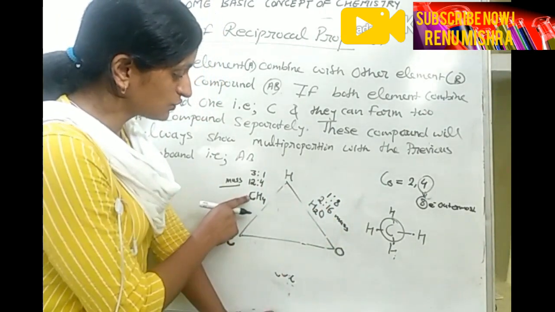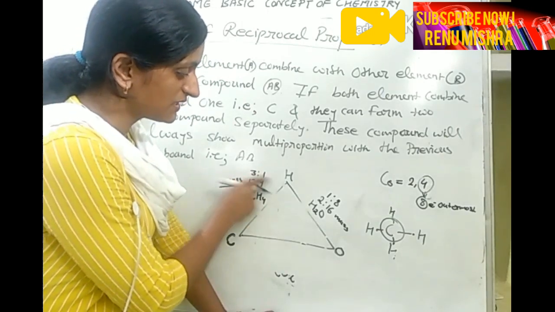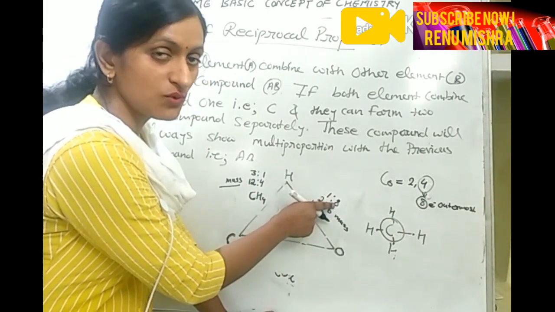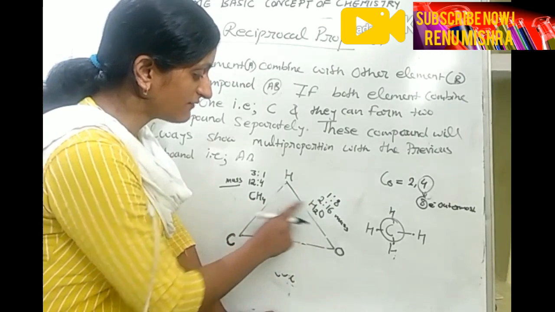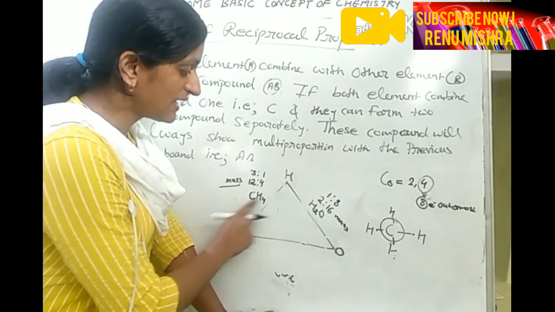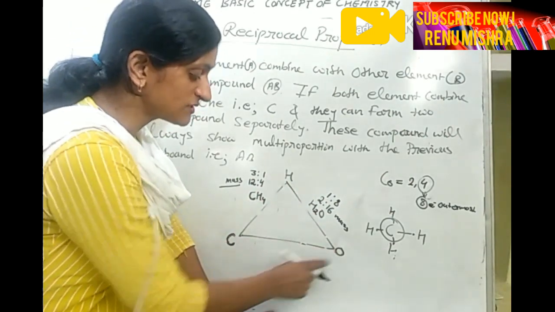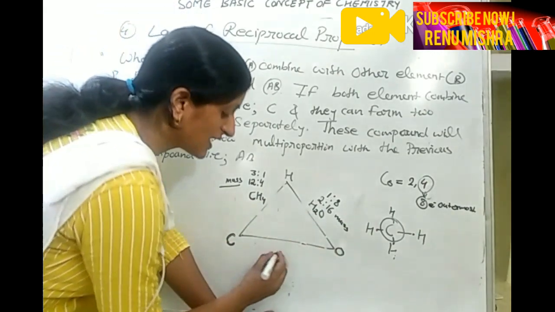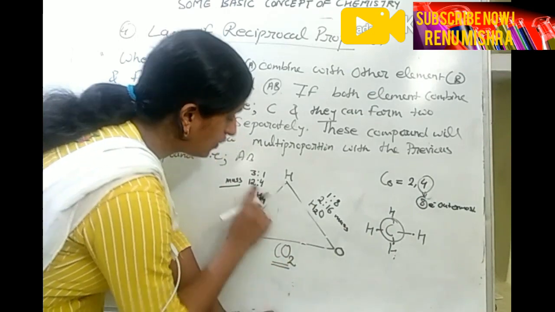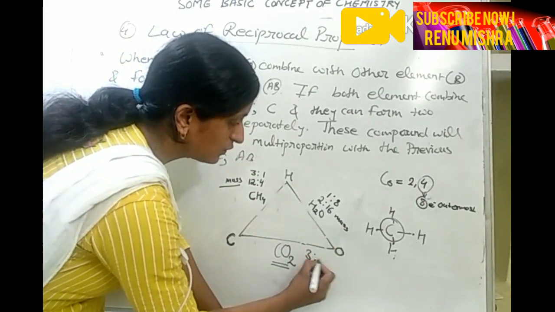Is it clear? So the simplest ratio of carbon is 3 and hydrogen is 1. The simplest ratio of hydrogen is 1, and oxygen has ratio 8. So hydrogen having the same ratio on both sides, that is 1 and 1. But carbon and oxygen have different ratios. So when these carbon and oxygen combine together and form CO2, its mass ratio will always be equal to this ratio, that is carbon 3 is to 8.